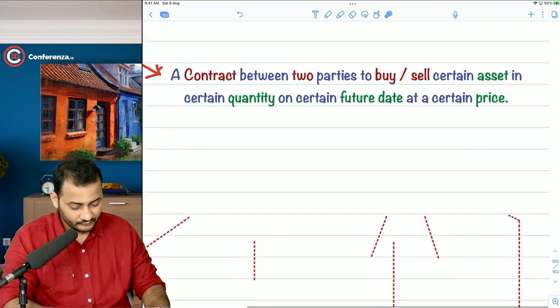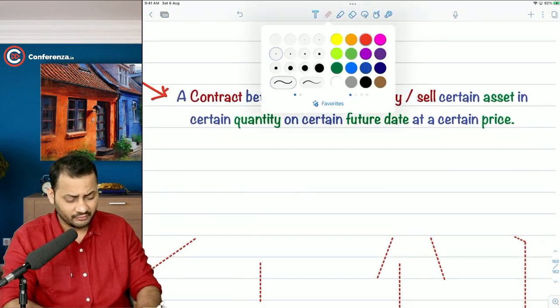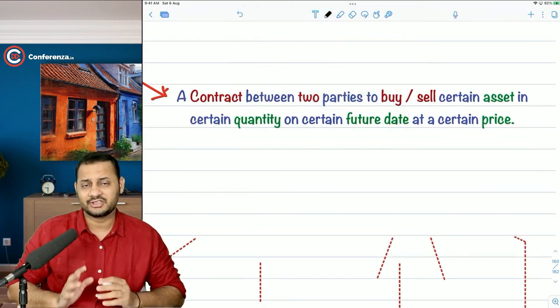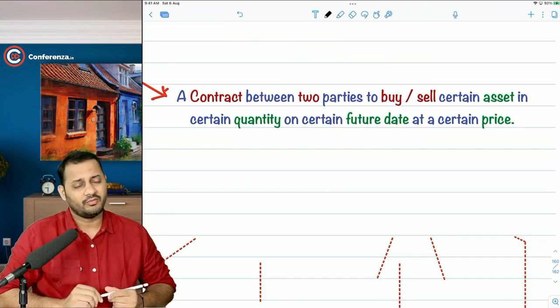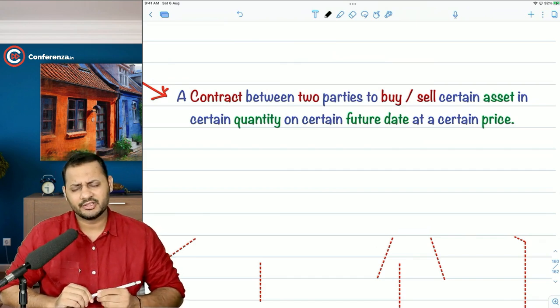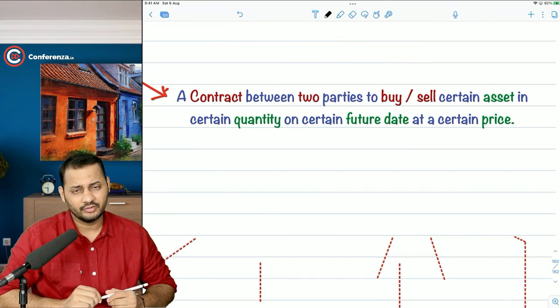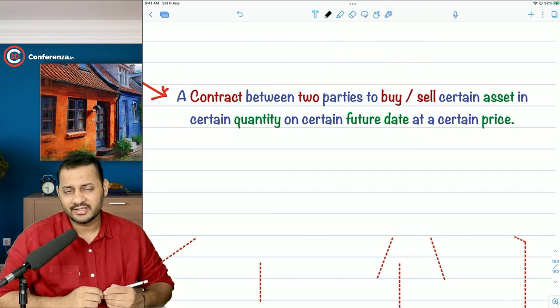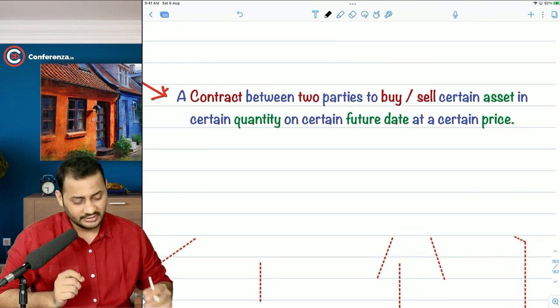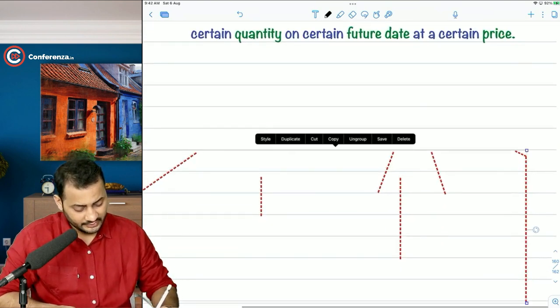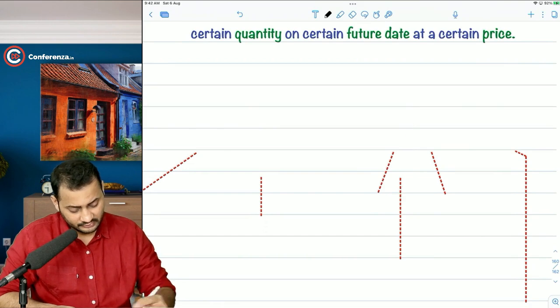So why is this going to happen? Why are people going to fix everything today if they have to do the transaction at a certain future date? I will give you the reason for this in a moment. But now, let's first focus on a few things.